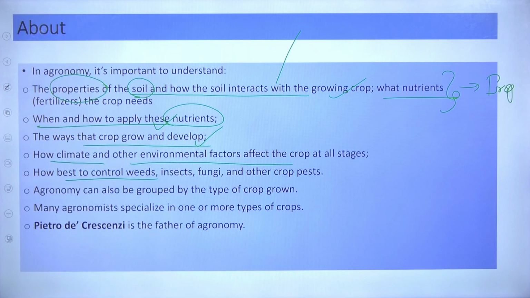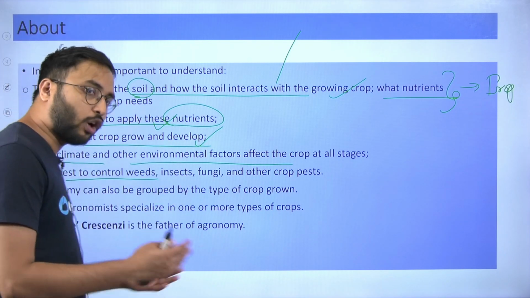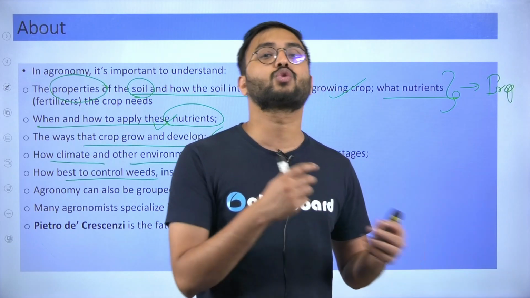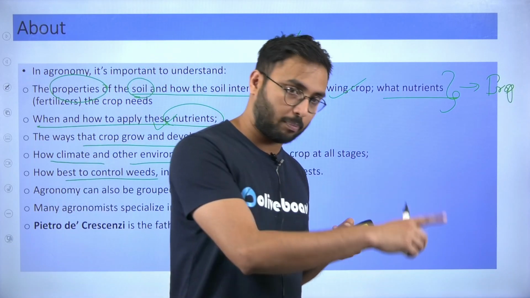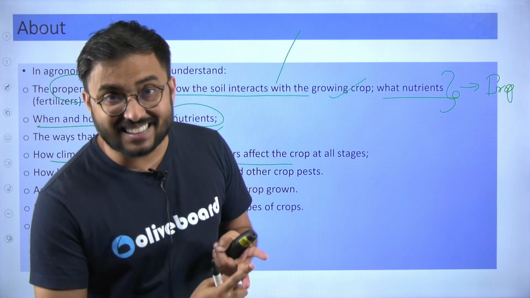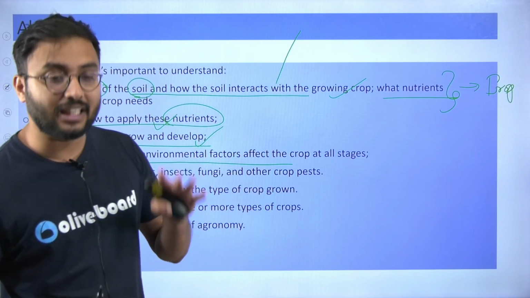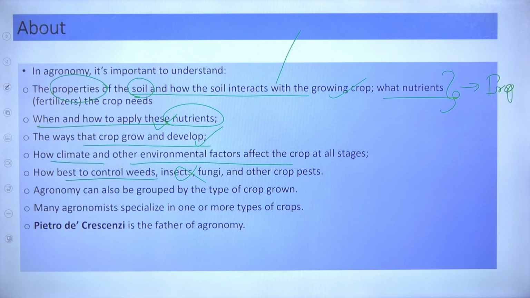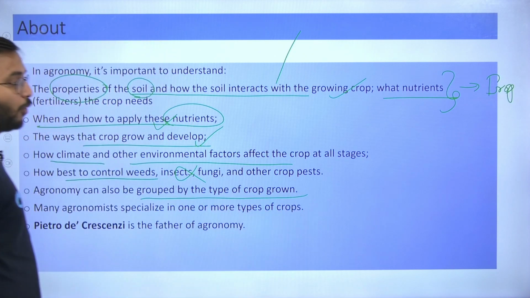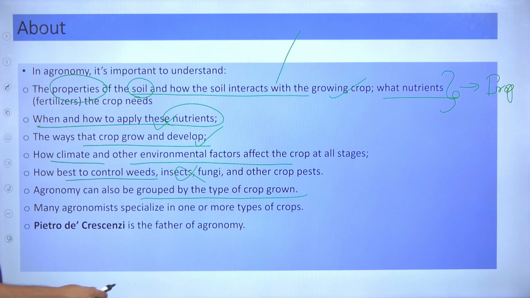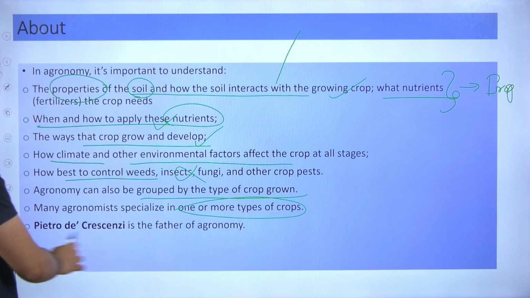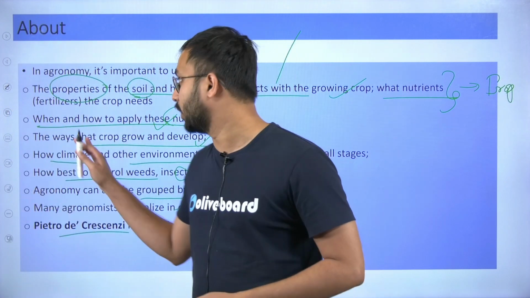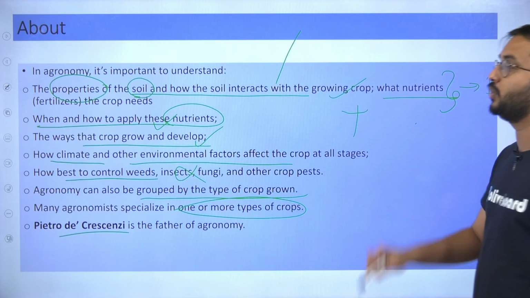How best to control weeds, insects, fungi and other pests? When you talk about crop cultivation, there are external environmental factors which are hindrances to growth. It may be weeds, that is unwanted plant growth, or unwanted insects, organisms, bacteria, fungi, or even your normal insects. We have to prevent their attack on the crop. Agronomy can also be grouped by the type of crop grown, and many agronomists specialize in one or more types of crops. Pietro de Crescenzi is the father of agronomy. These are all things we have to look into, and apart from this there are various other factors too.